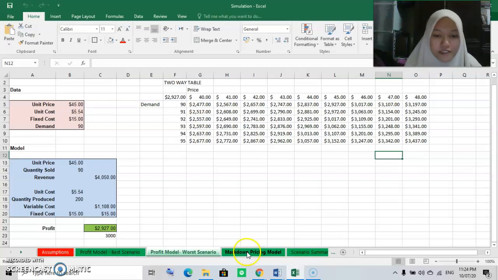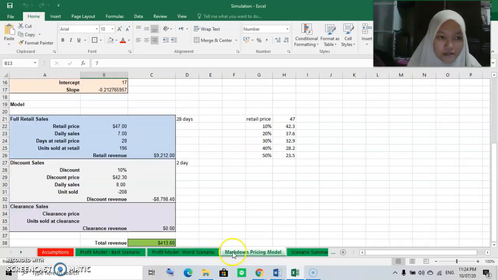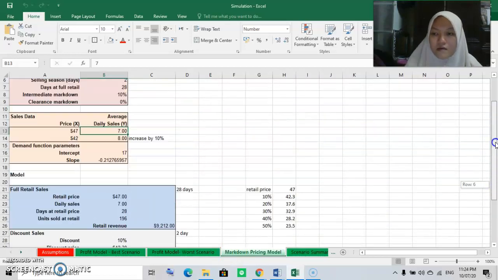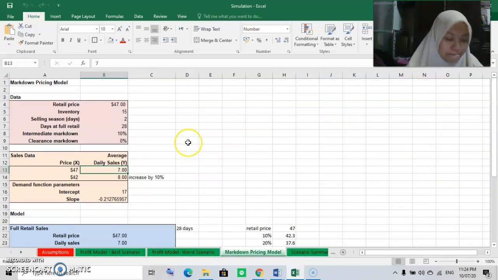For the markdown pricing model, I will get my assumption for the markdown pricing model. Using the revised retail price, which is 47 ringgit, and inventory is 50 units. And for the intermediate markdown is 10%.